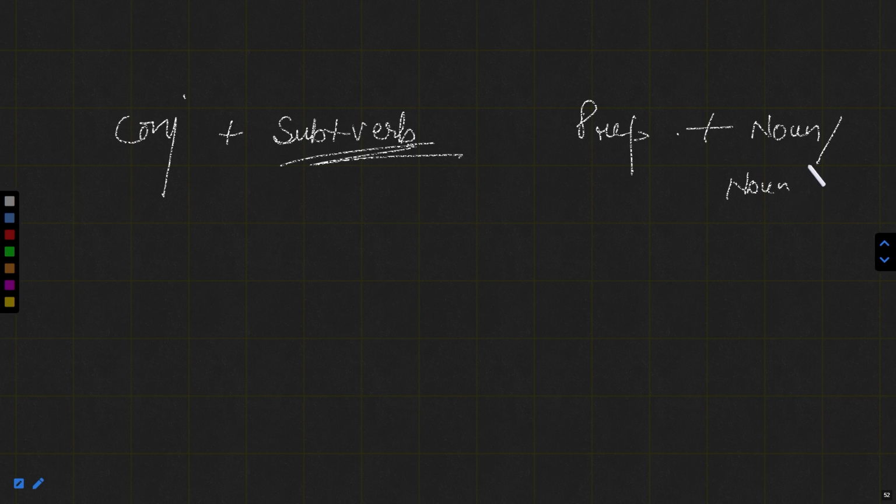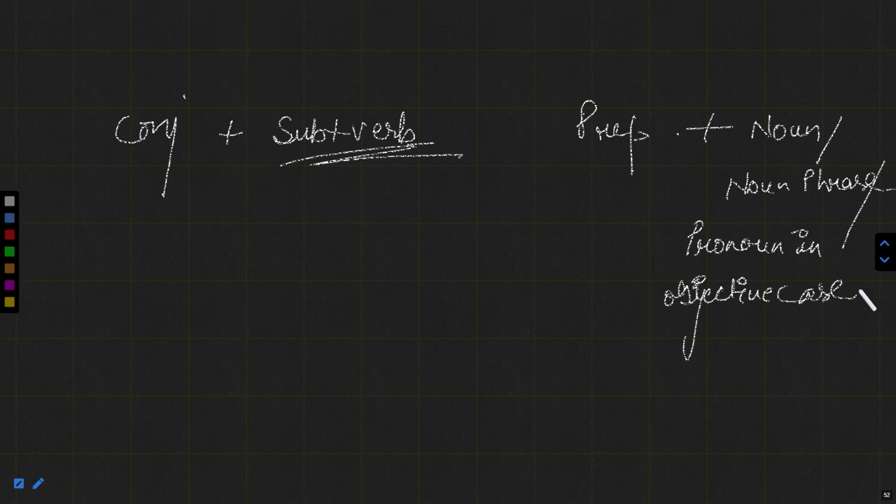After a preposition we have a noun phrase, or the pronoun in objective case. For example, I is the nominative case and me is the objective case. And after a conjunction, we can have the entire subject plus verb agreement structure.